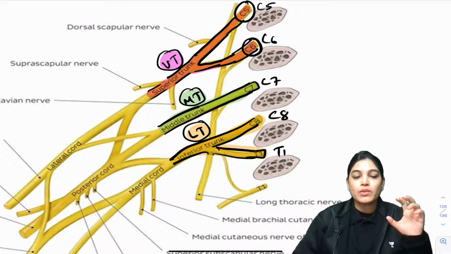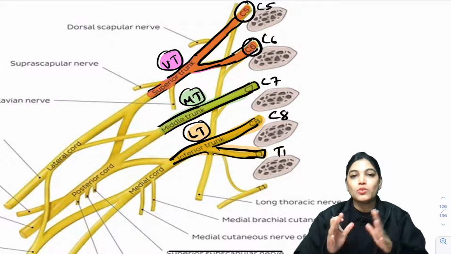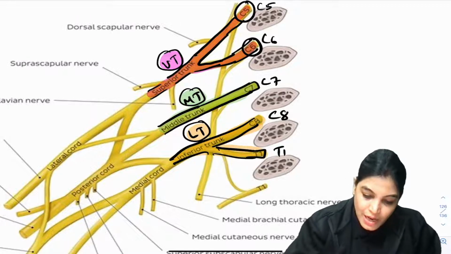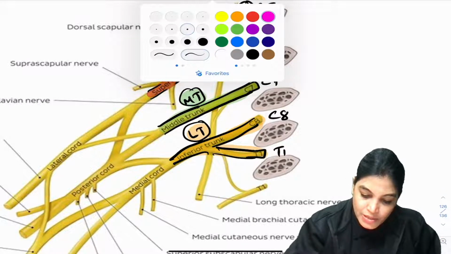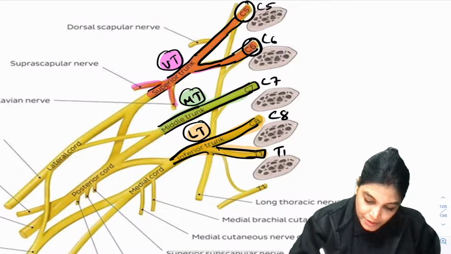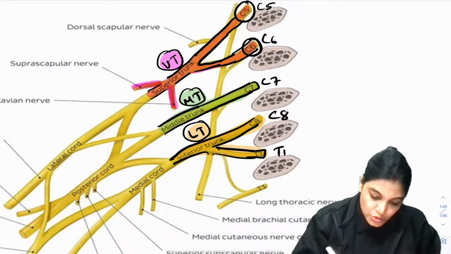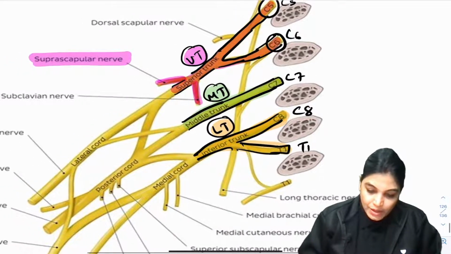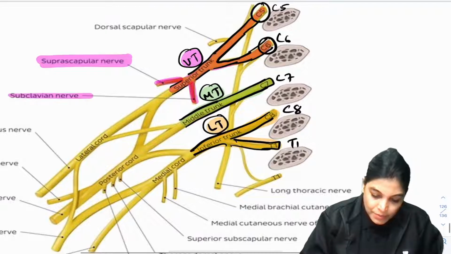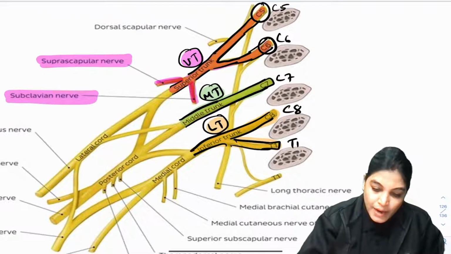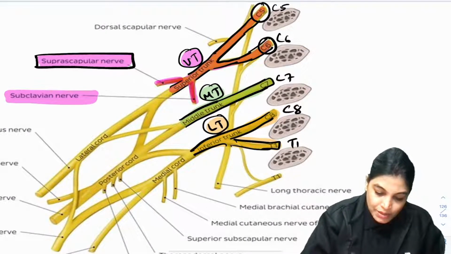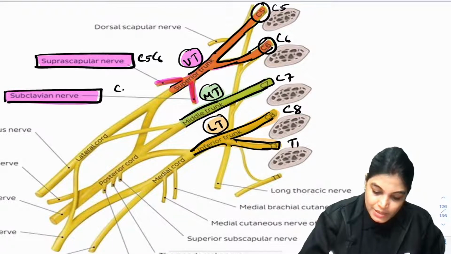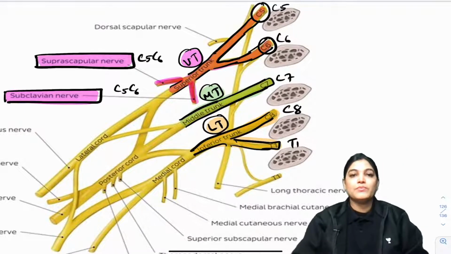Now let's focus on important branches from the upper trunk. The good point is that only the upper trunk is giving two important branches: one branch lower down and one branch superior. It is giving the suprascapular nerve, and the other branch, the subclavian nerve, the nerve to subclavius. So two branches are given, one is the suprascapular nerve and the other is the nerve to subclavius. Both have the root value C5, C6.